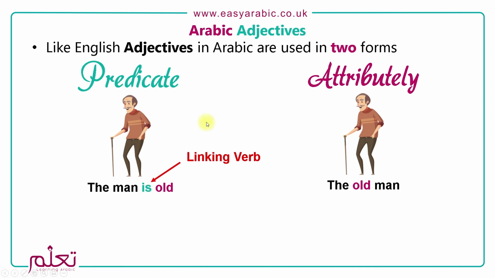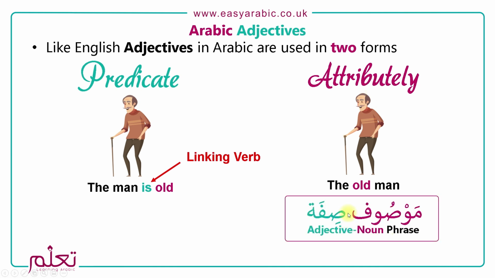This is why I covered the adjectives in English earlier on, just so when you come to do this, it'll help. Where the adjective is used as an attribute, the adjective is called Sifa and the noun is called Mausoof.